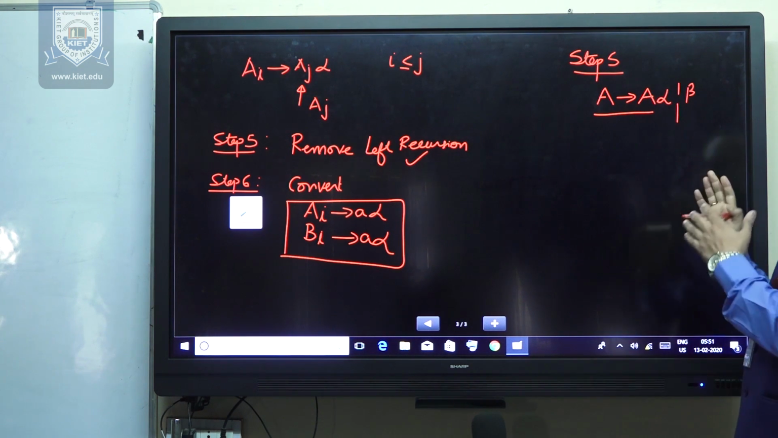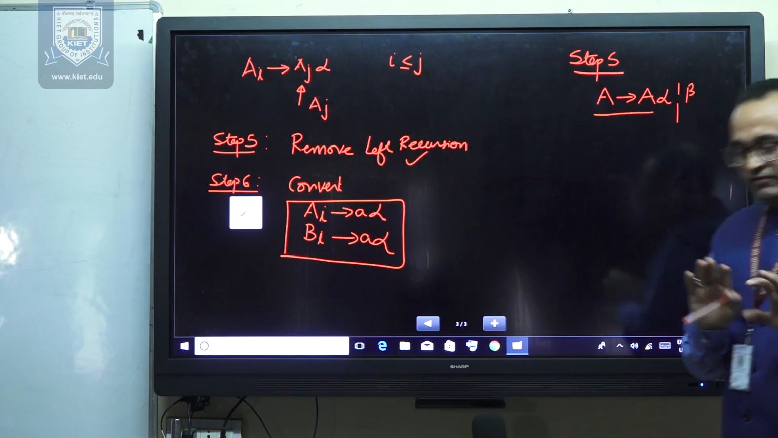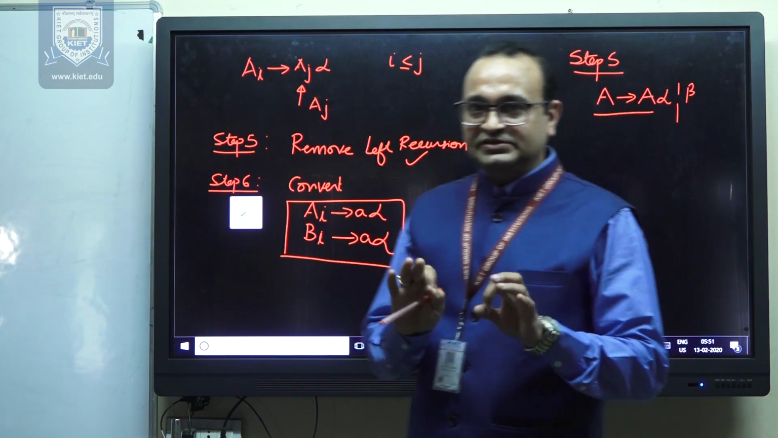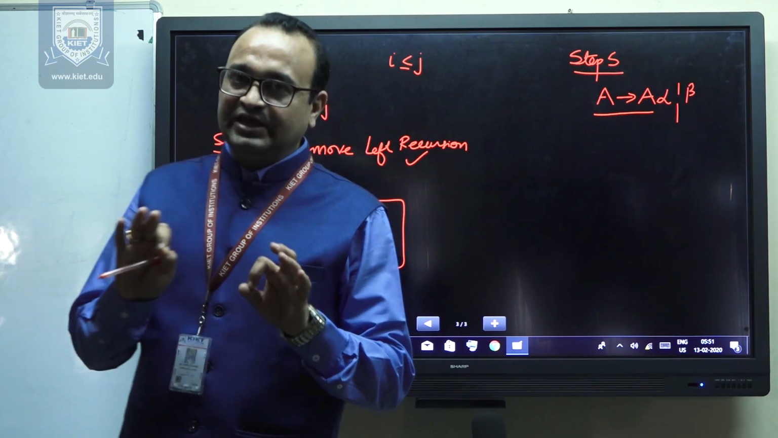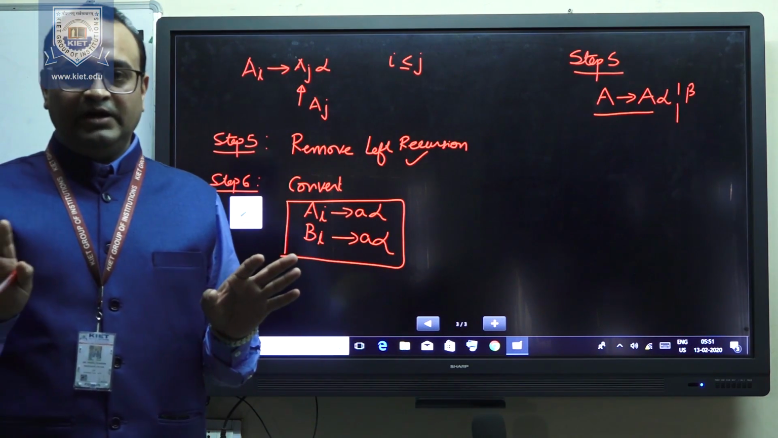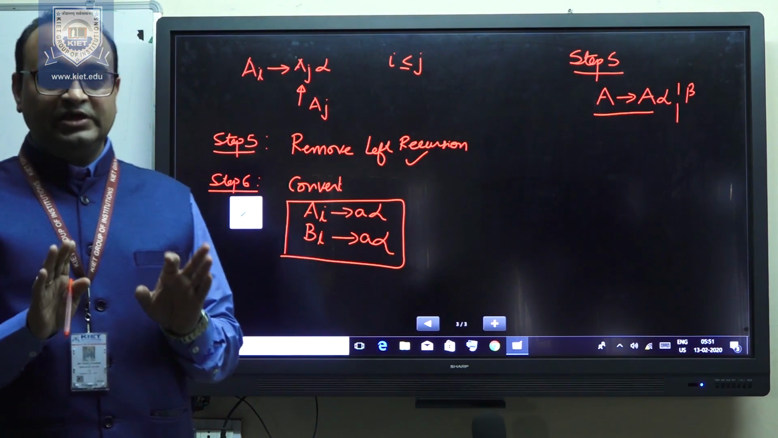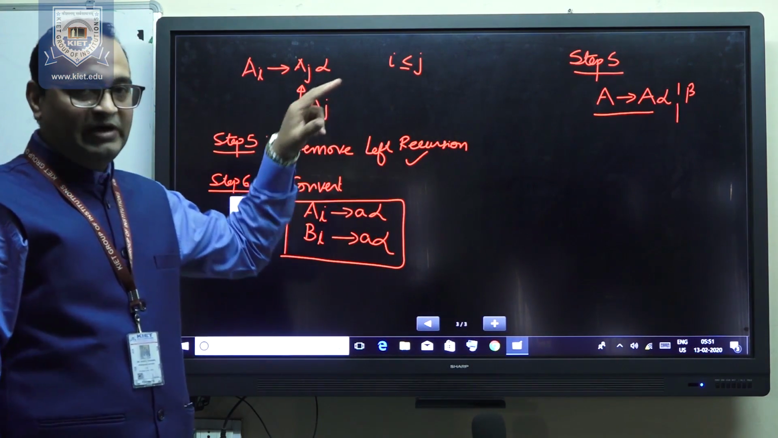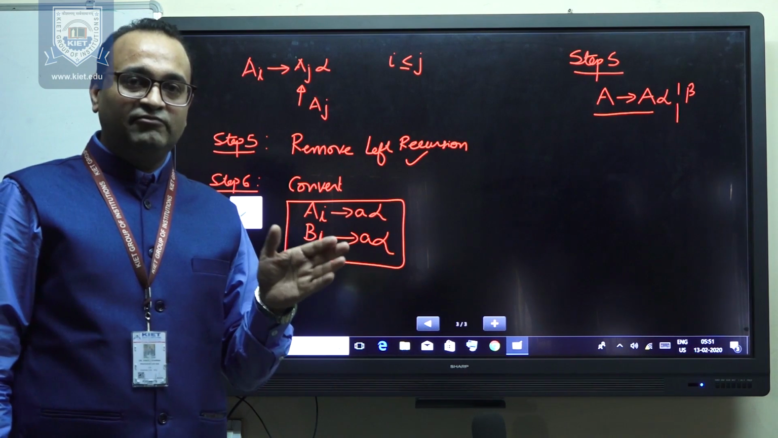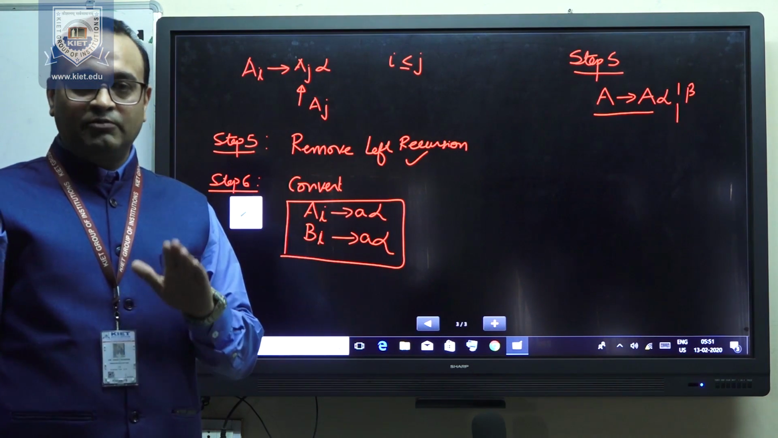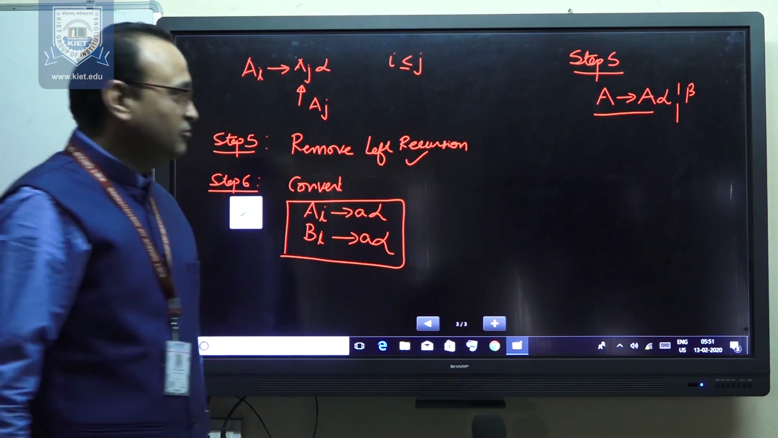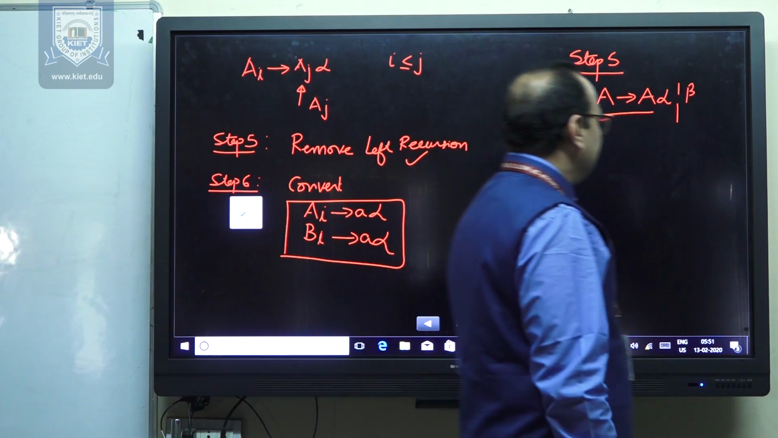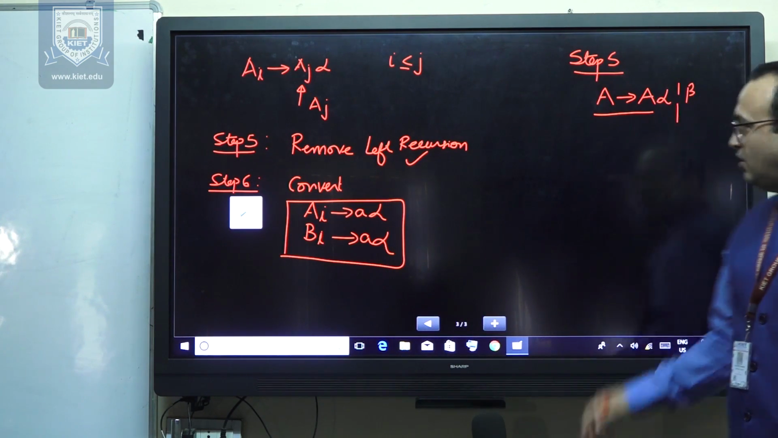So the idea is that we want to remove this left recursion, and one thing should be very clear: if there is recursion in the grammar, that recursion cannot be removed. But what we can do is convert the left recursion into right recursion. So in this step 5, we will be removing the left recursion and converting our production into the form of right recursion. So let us see how we are doing this. Say the production is A derives A alpha or beta.